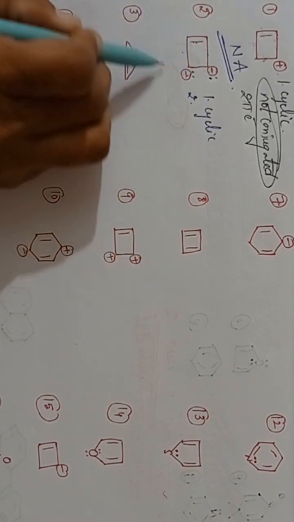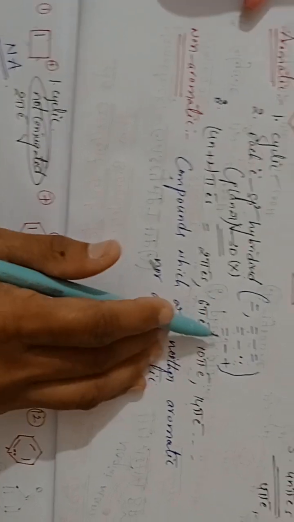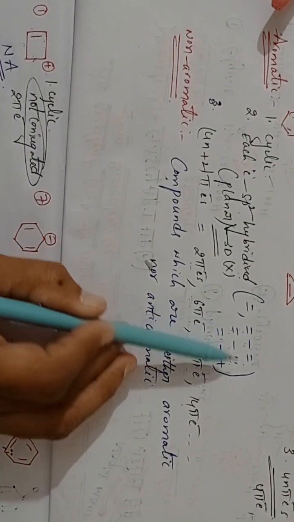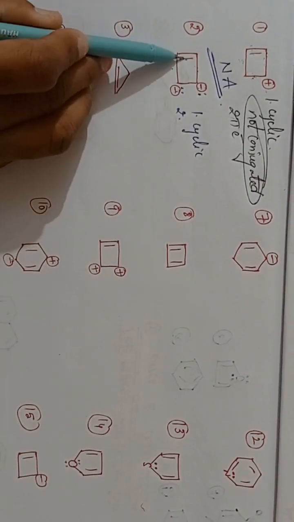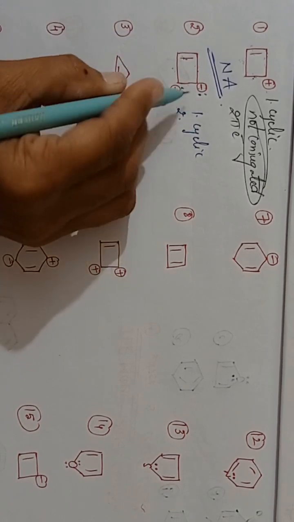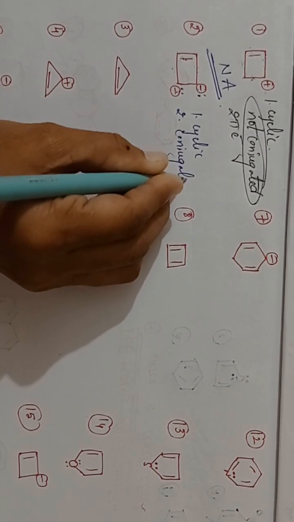They are in conjugation. Pi means double bond. This is pi sigma lone pair, pi bond sigma lone pair, sigma bond lone pair. So it is in the conjugation, right?